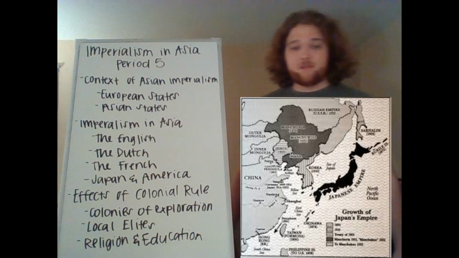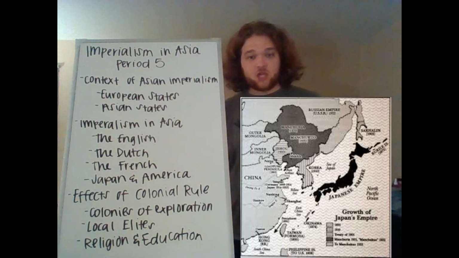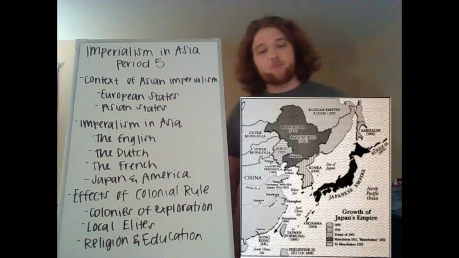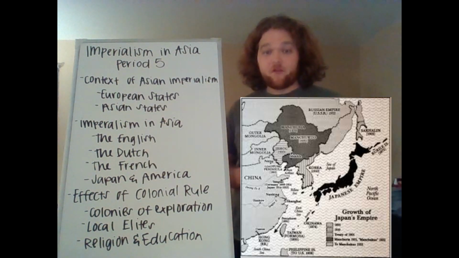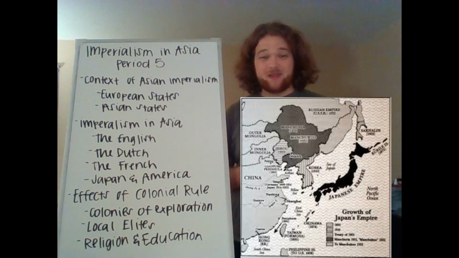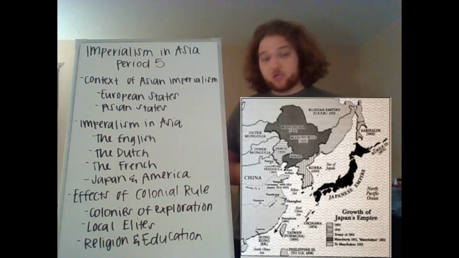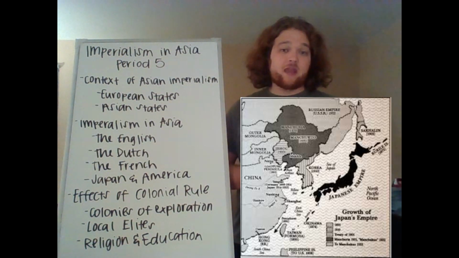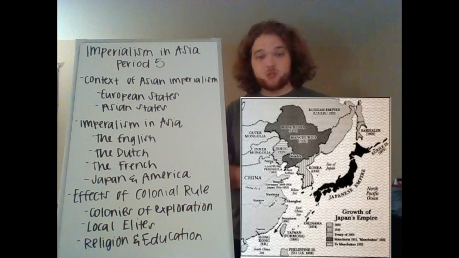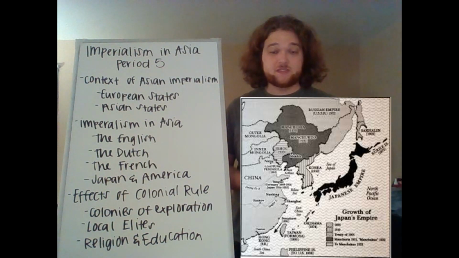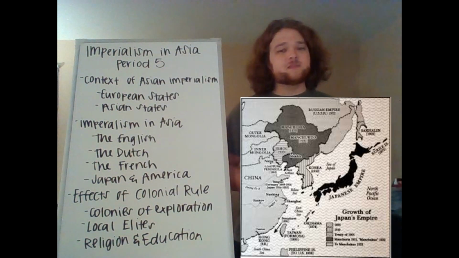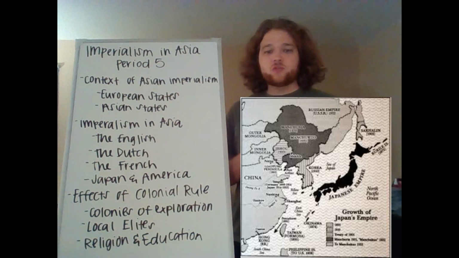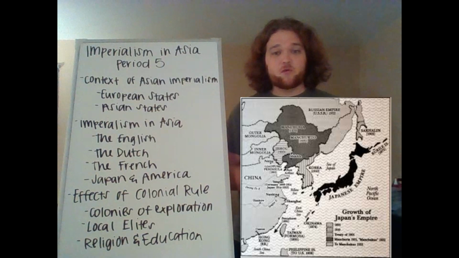Lastly, we have Japan and America. By the end of the 1800s, Japan and America both gained their own small foothold of colonies in Asia. Japan is located in Asia, and we're going to talk more about their change later, but as they industrialized near the end of the 1800s, they needed raw resources. This led them to colonize Korea and some other islands, but Korea was their largest one, and they used Korea as a place to get raw resources for their industry.